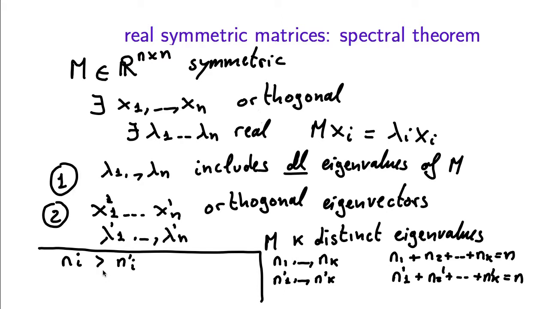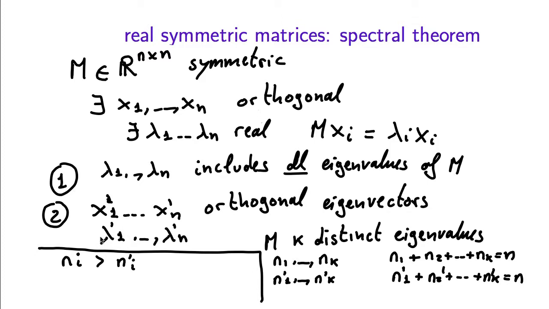So now we are going to get a new list of eigenvectors which will contain more than n eigenvectors, and those ni eigenvectors are all orthogonal to each other. The n minus ni prime eigenvectors that we didn't change are also orthogonal to each other. But also all those new eigenvectors that we put in the list will be orthogonal to all the eigenvectors that were already in the list, because they correspond to different eigenvalues.